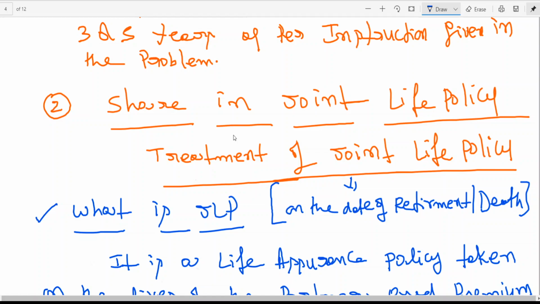On that date, what is the amount you are going to transfer? That is what I told you. If a partner retires, the surrender value will be transferred. If a partner has died, the policy amount will be transferred. And that is called treatment. That treatment depends upon the accounting method which the firm is adopting. I think that is what we will be learning in the next class.